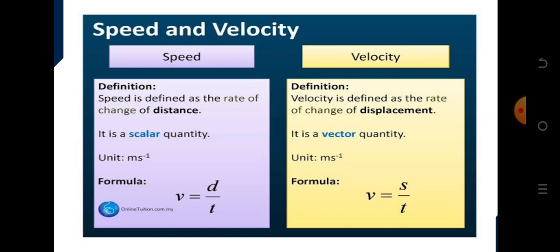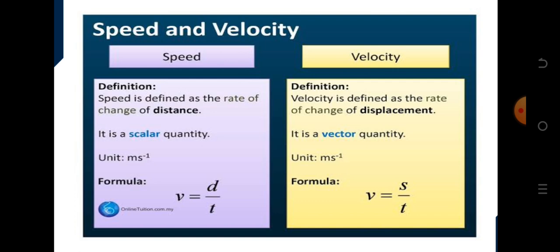If you look at it, speed is just defined as the rate of change of distance. In other words, you can say speed is distance over time. Look at here, v is d over t. But let's look at velocity. Velocity is defined as the rate of change of displacement over time. So see here, V is S over T.